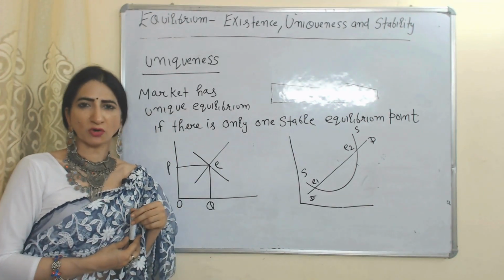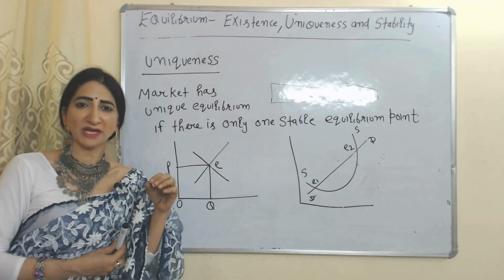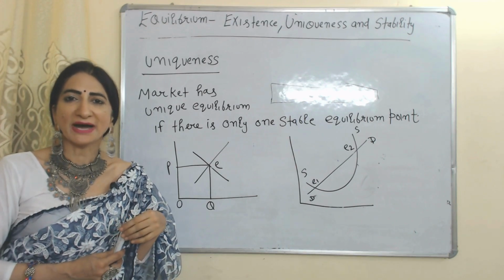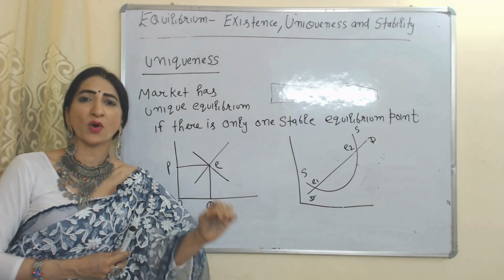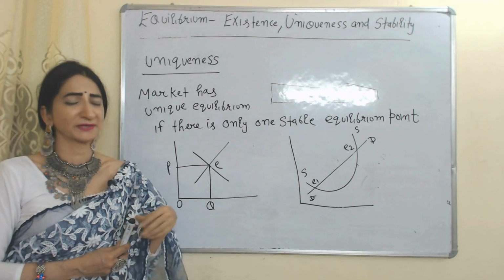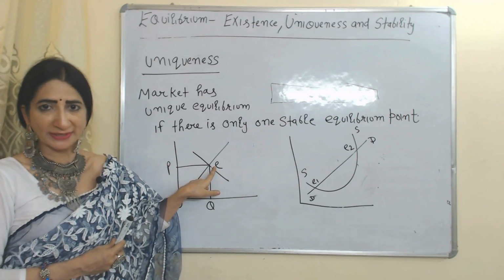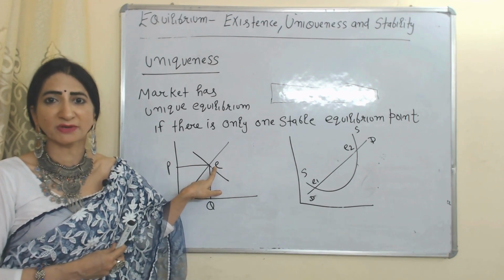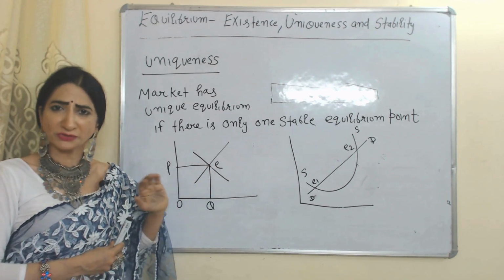Now we are going to talk about uniqueness. Market has a unique equilibrium if there is only one stable equilibrium point. In this diagram you can see we have one equilibrium point E. That means here we have only one stable equilibrium point. That's why this diagram fulfills the condition of uniqueness.